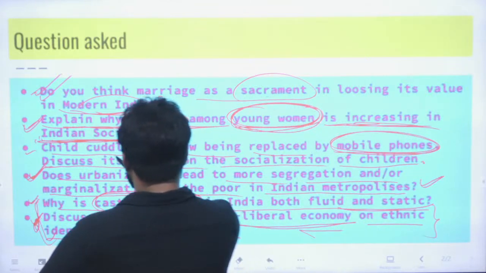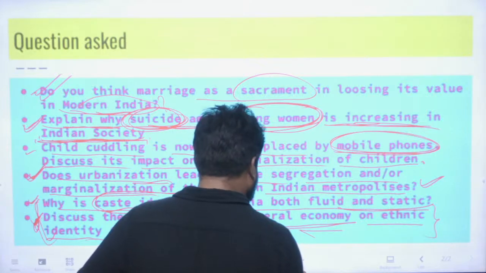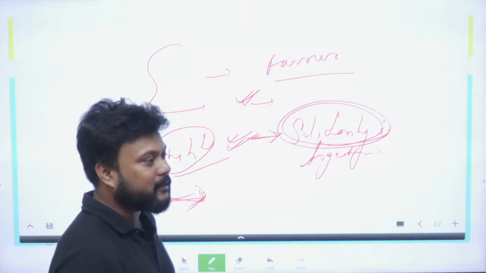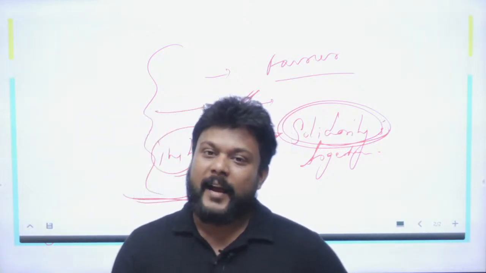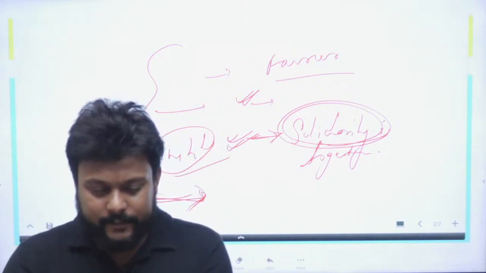Suicide, now the catchword is what? Suicide. This is specifically talking about this idea of suicide with reference to the rise of suicide among young Indian women.